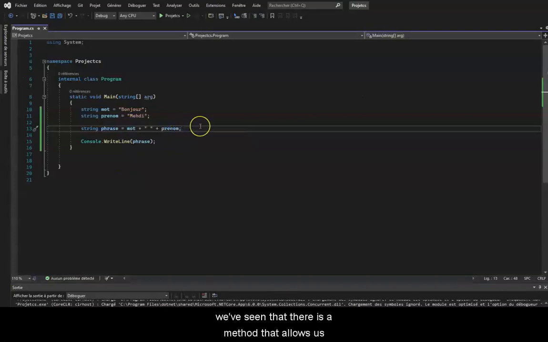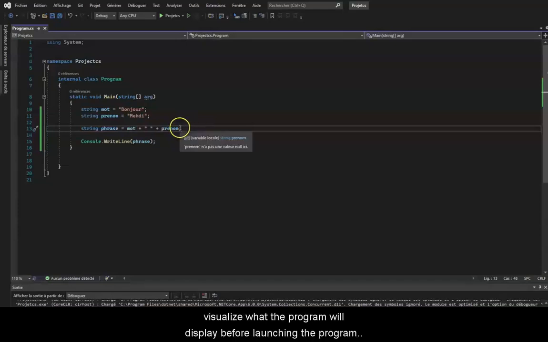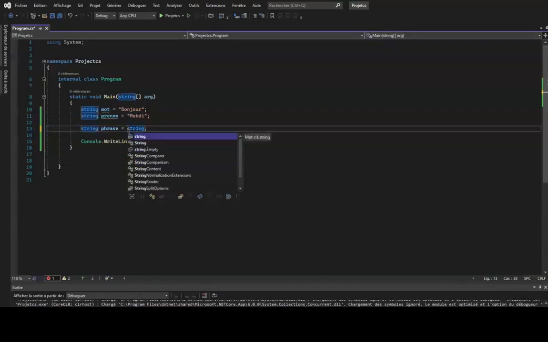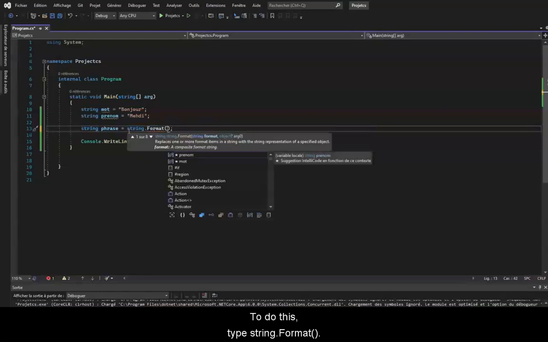And in C#, we've seen that there is a method that allows us to avoid displaying errors in the output window and to visualize what the program will display before launching the program. So we can remove all that. And this method is format, which belongs to the string class. To do this, type string.Format.